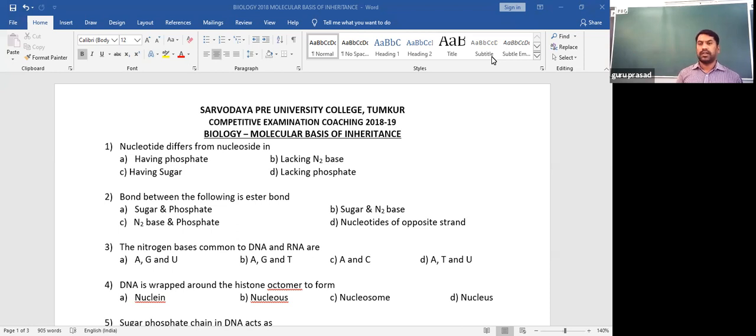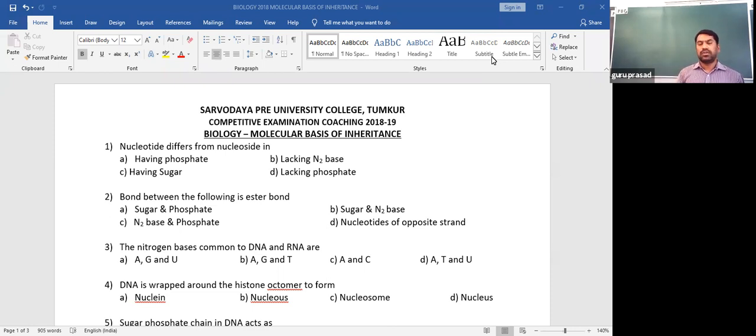And that protein is an octamer made up of 8 units called histone proteins, designated as H1, H2, H3 and H4, present in pairs: 2 H1, 2 H2, 2 H3, 2 H4. So these 8 units make the octamer protein around which DNA is wrapped.